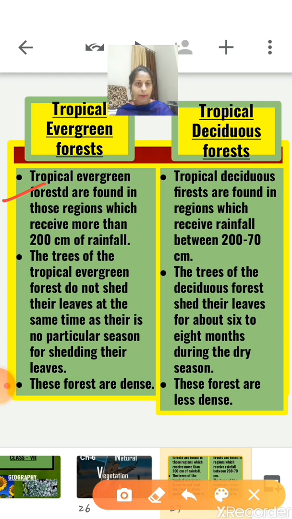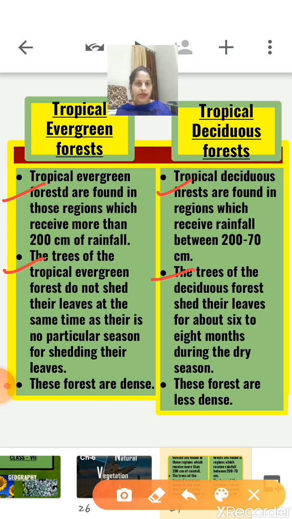Now next we have tropical deciduous forest. These forests are found in the regions which receive rainfall between 200 to 70 centimeters. Now the next point is leaf shedding. The trees of the tropical evergreen forest do not shed their leaves at the same time, as there is no particular season for shedding leaves. That's why these trees do not shed their leaves at the same time.